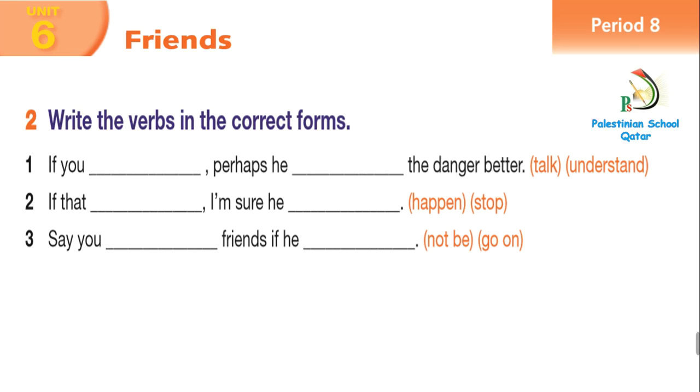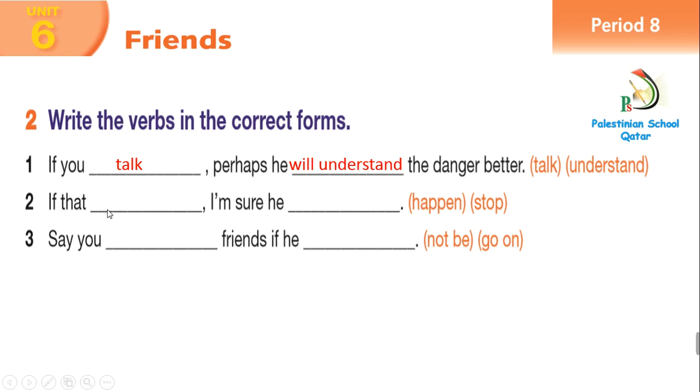Activity 2. We have: write the verbs in the correct forms. Number 1. If you talk, perhaps he will understand the danger better. If you, after if, what do we put? Present simple or will? If you talk, perhaps he will understand the danger better.